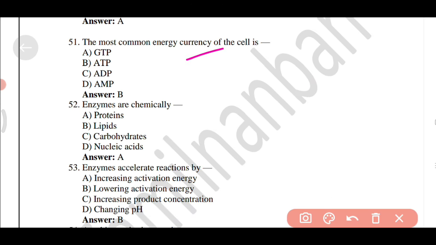The most common energy currency of the cell is option B, ATP. Enzymes are chemically option A, proteins. Enzymes accelerate reactions by option B, lowering activation energy.